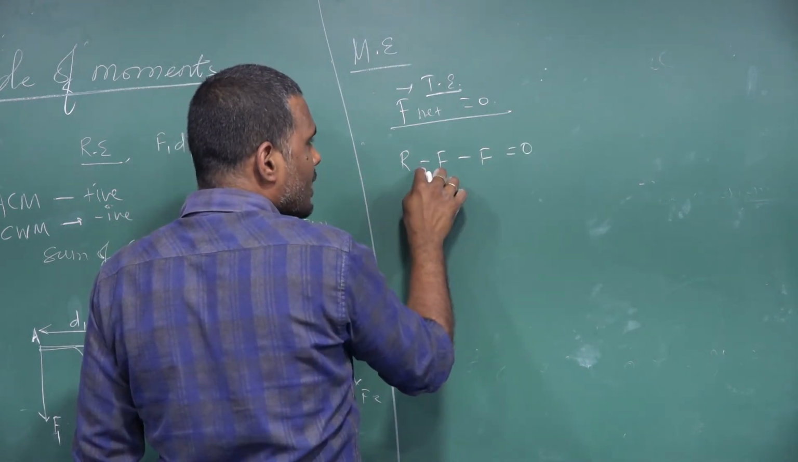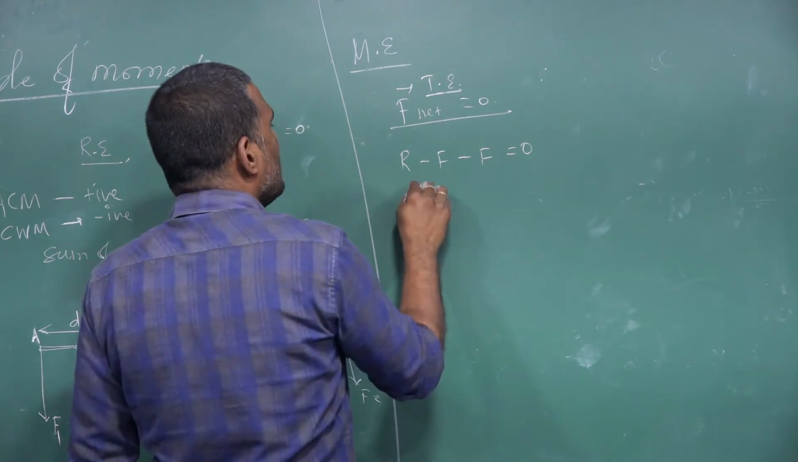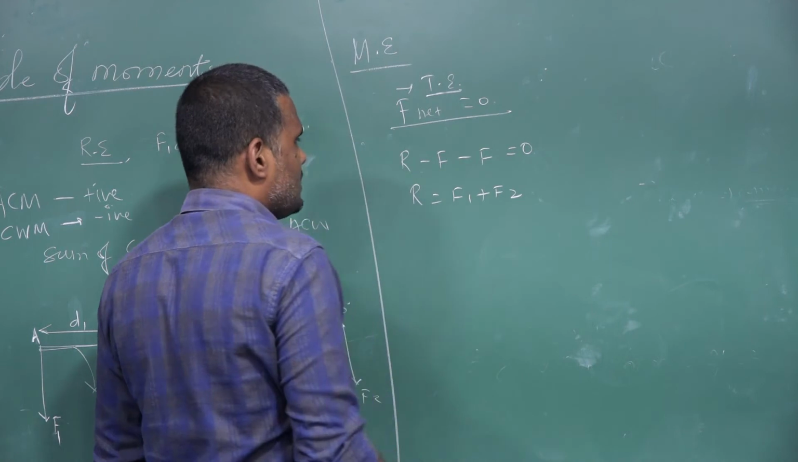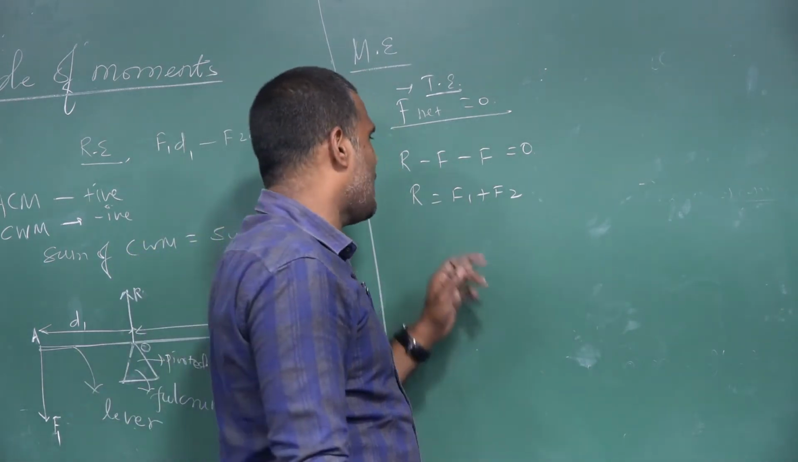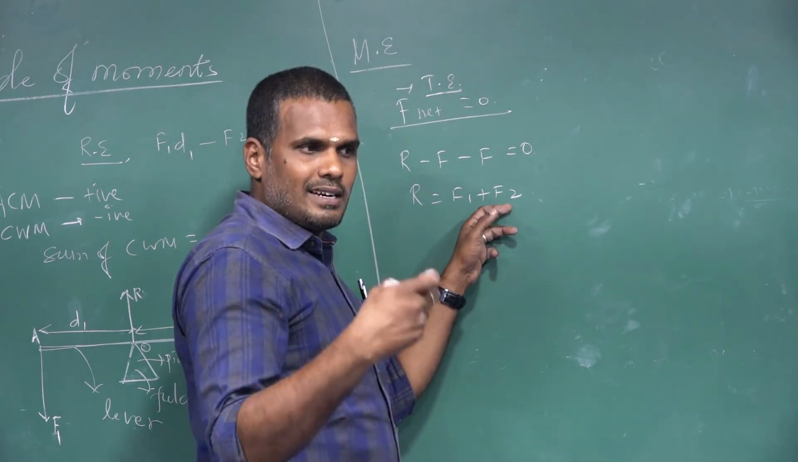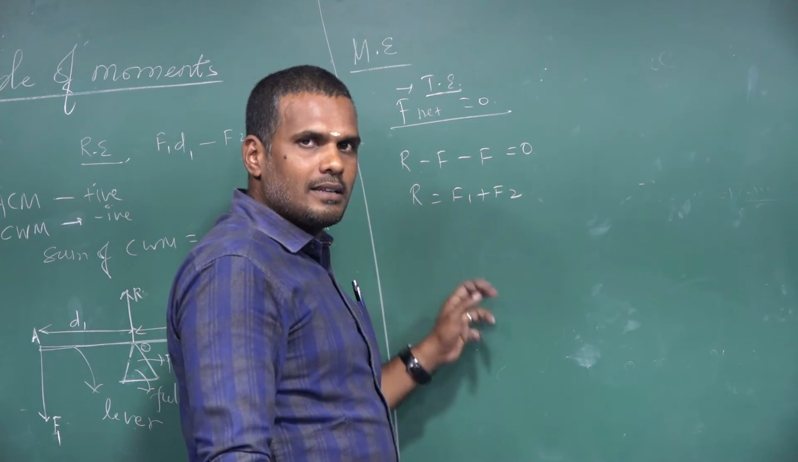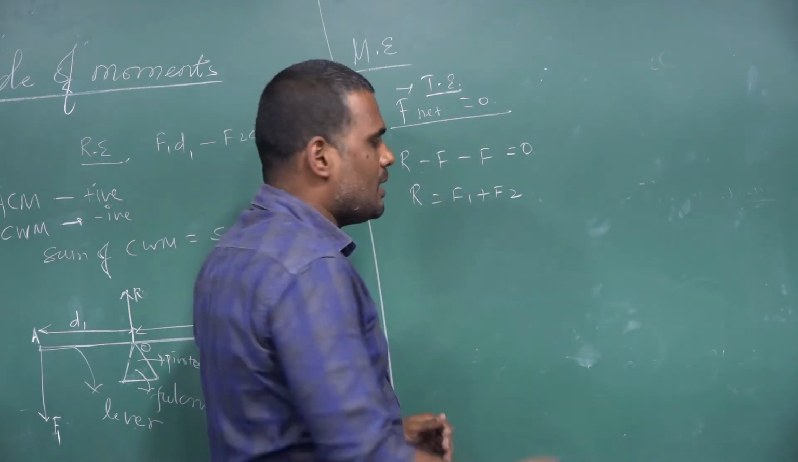Why am I writing minus F? These two forces are acting in the downward direction. So from this I can write R equals F1 plus F2, which means the forces F1, F2 acting at the ends in the downward direction are equal to the reactive force acting in the upward direction at the point of fulcrum. So R equals F1 plus F2.